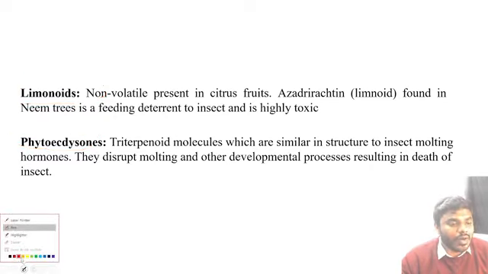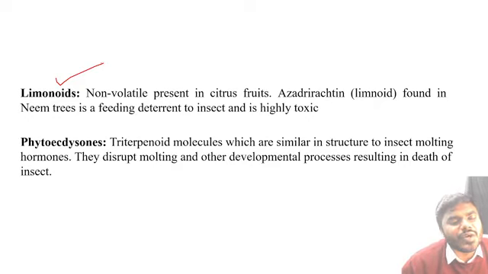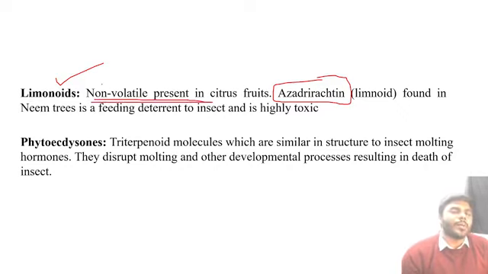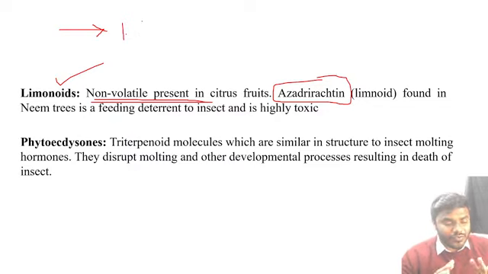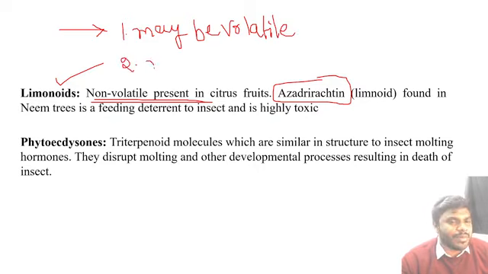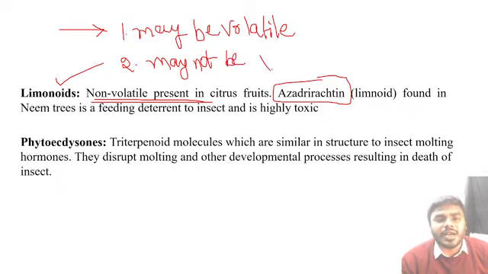Then the fourth type of terpene, I will repeat, kindly don't worry. The fourth type of terpene we can call the limonoids. You know, friends, what is the powerful example of a limonoid? Powerful example is azadirachtin. Limonoids are what, friends? Non-volatile. See, in December 2017, they gave a question from the secondary metabolites. The first statement says that all the secondary metabolites may be volatile. The second statement says that all the secondary metabolites may not be volatile. What is the point you have to remember here?